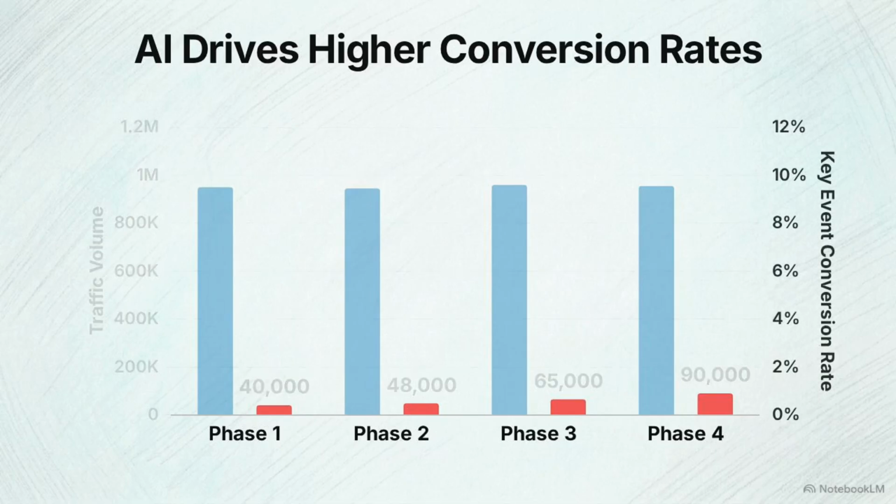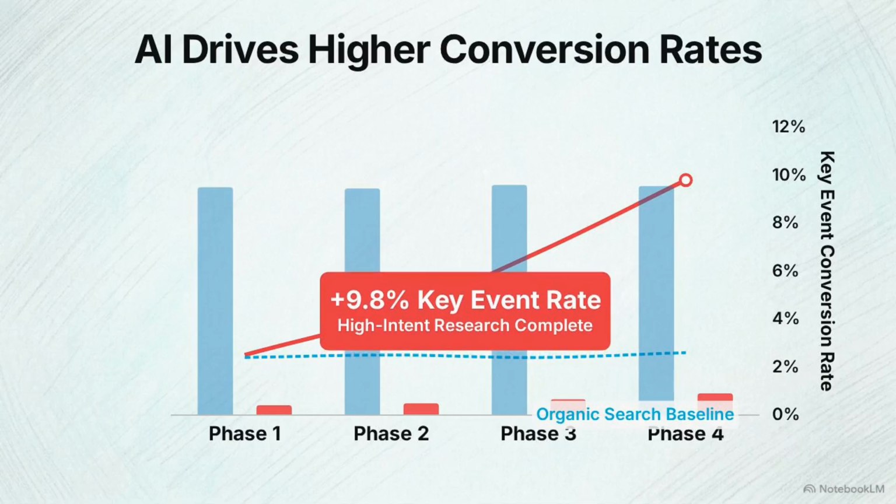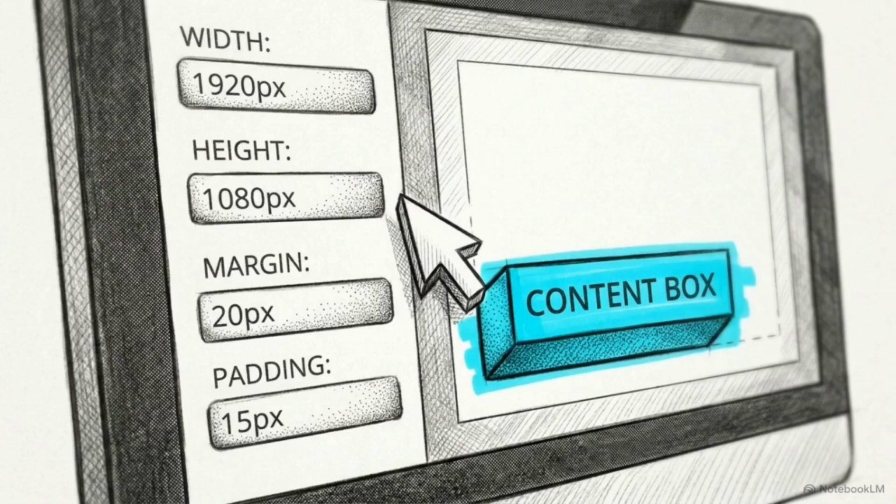Early reports show the AI Assistant channel spiking above organic search in key event rates. These users show stronger intent, completing research within the AI interface before clicking through. Proving this ROI for a specific business requires more than a standard report. It requires a custom exploration to isolate the high-intent variables of AI traffic.